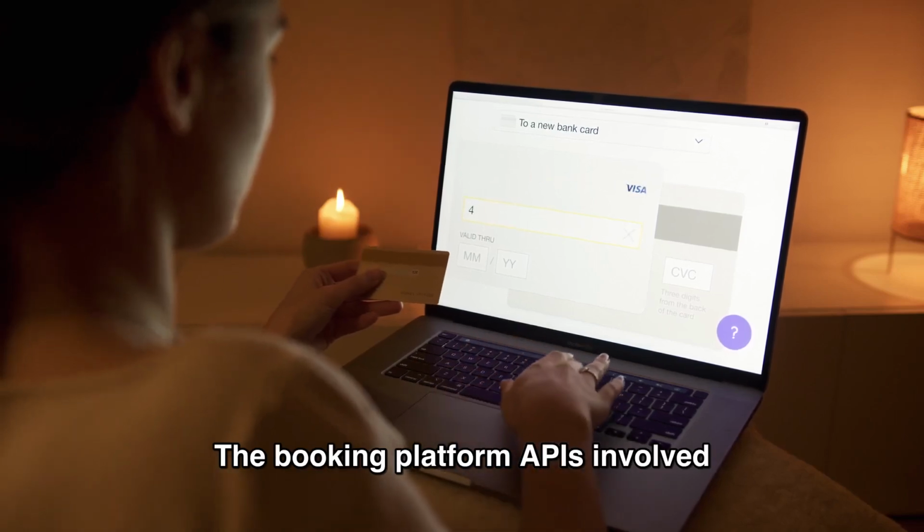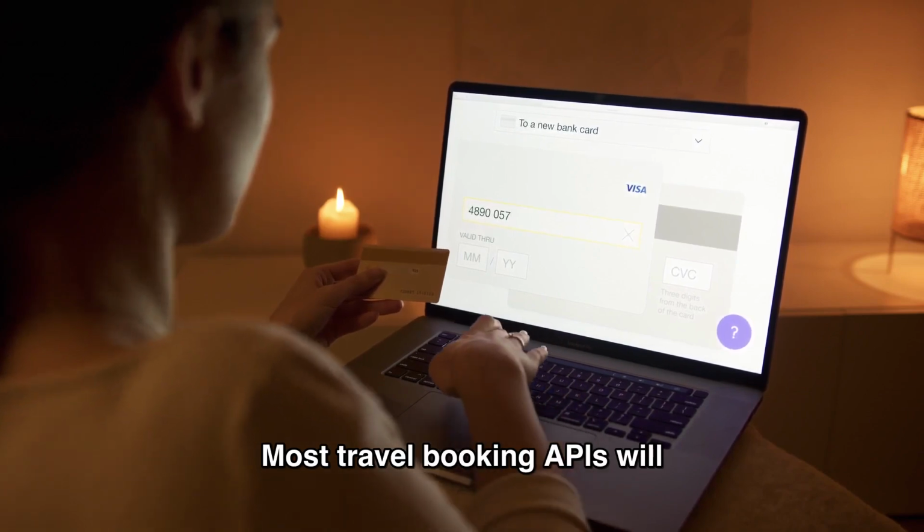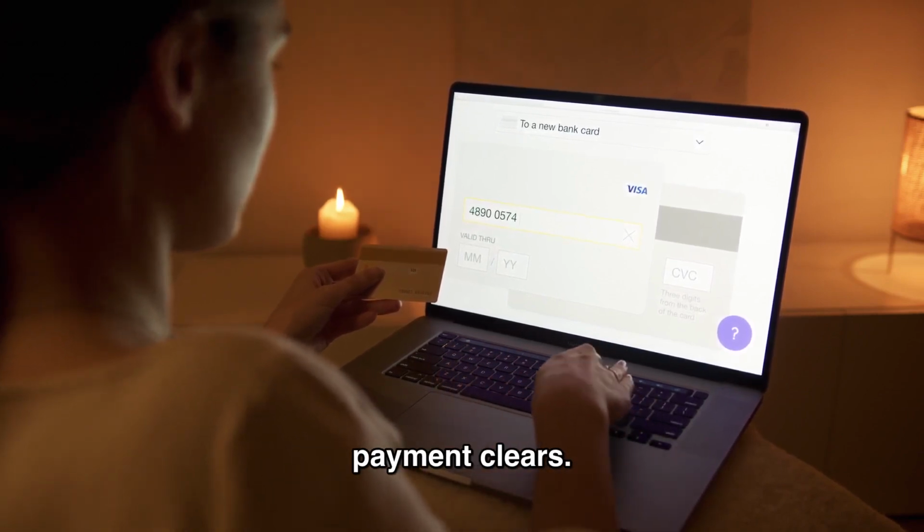The booking platform APIs involved here also deserve mention. Most travel booking APIs will confirm a purchase if the payment clears.